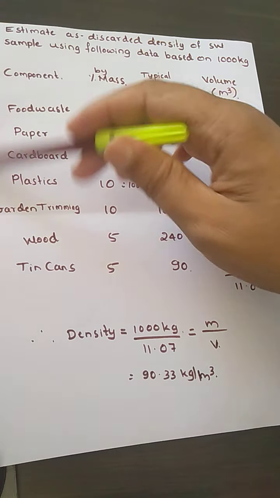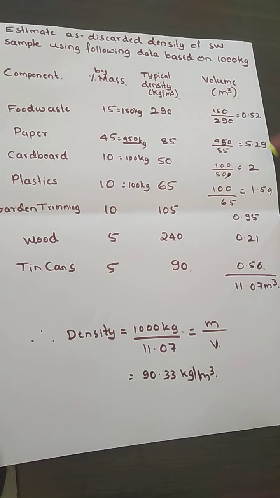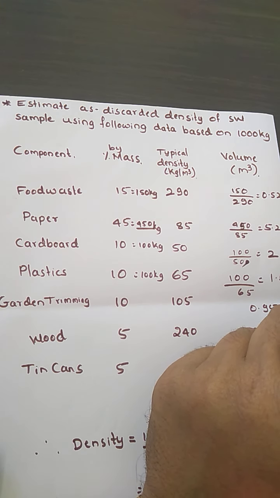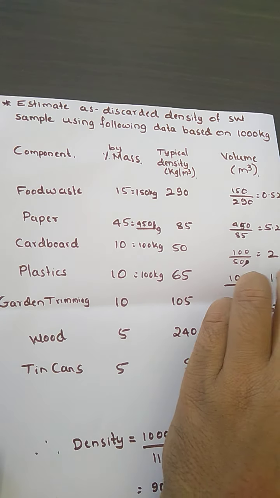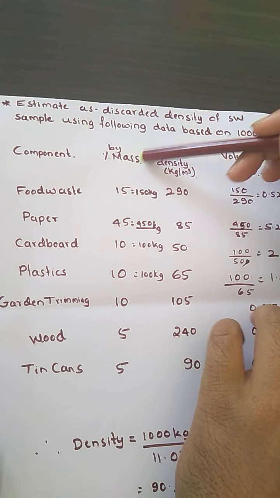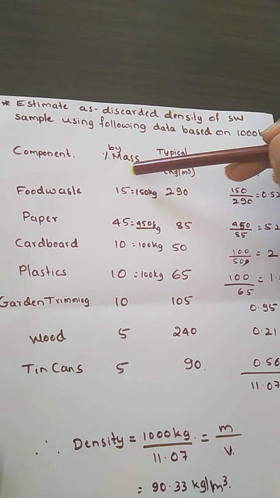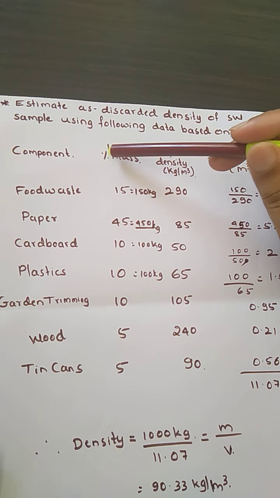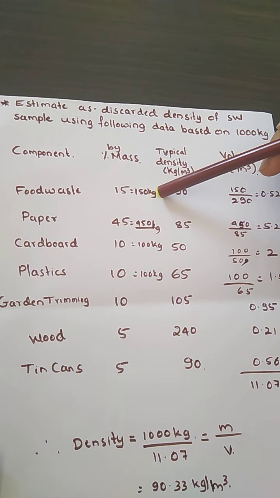So these three columns will be given to you. You need to determine the volume. In this particular problem, it is based upon 1000 kg, and they have given the percentage of mass. So the first thing, after they have given it in terms of percentage, is that you need to convert it into kgs.